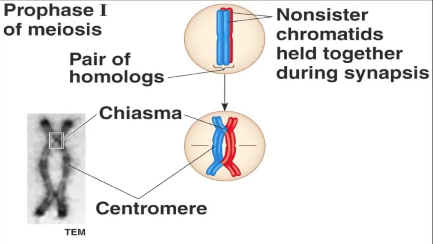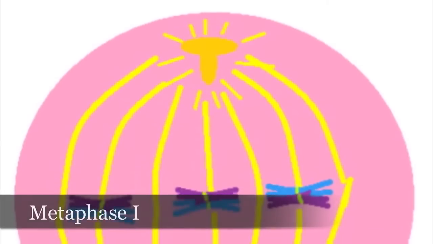In late prophase 1, microtubules attach to kinetochores at the centromeres of the 2 homologs. The homologous pairs move towards the metaphase plate. During metaphase 1, the pairs of homologous chromosomes are arranged on the metaphase plate. Both chromatids of one homolog are attached to kinetochore microtubules from one pole. Those of the other homolog are attached to the opposite pole.